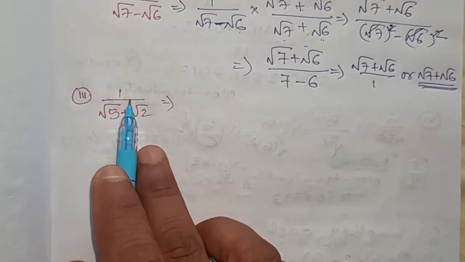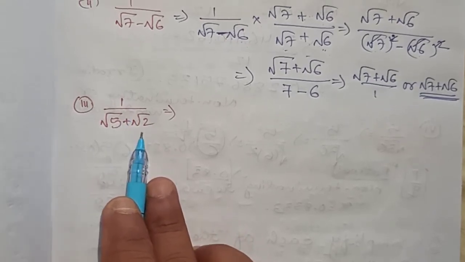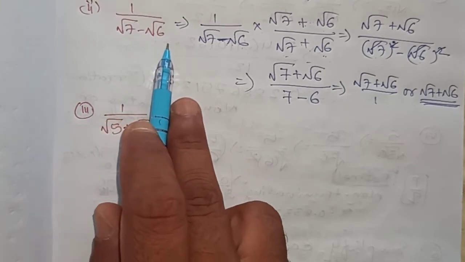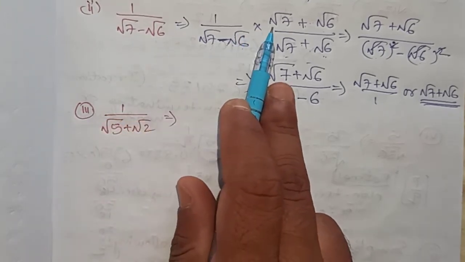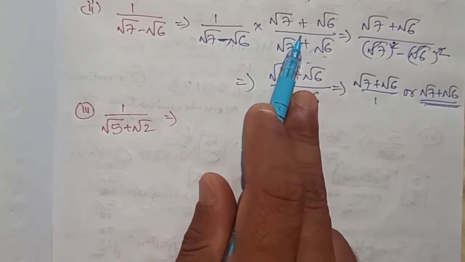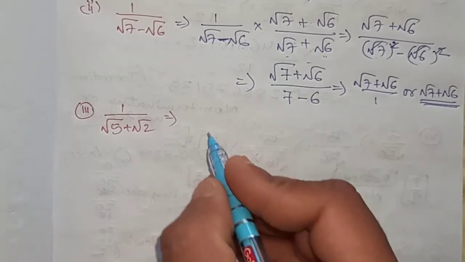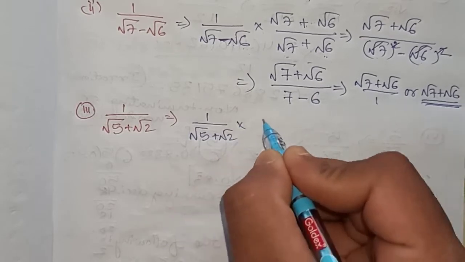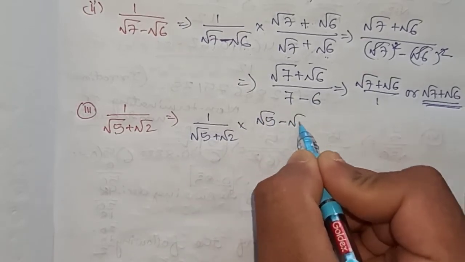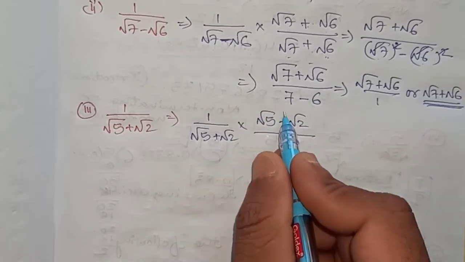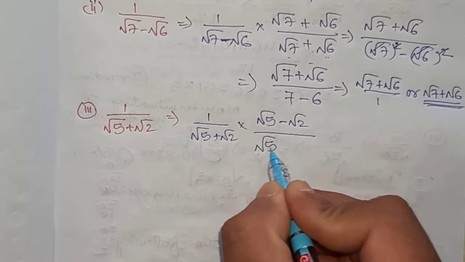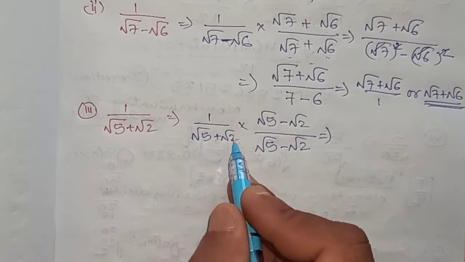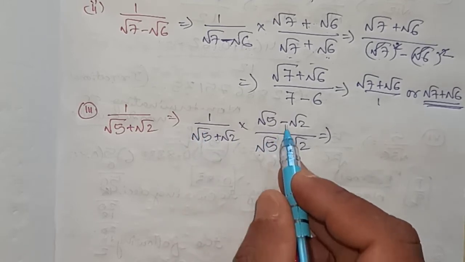The third bit question is given 1 by root 5 plus root 2. In the above question it was given 1 divided by root 7 minus root 6. We multiplied the same terms with opposite sign. Similarly here also we will multiply the same terms with opposite sign. That means root 5 minus root 2, plus is given here, so minus I am taking. Whatever sign is given in the denominator, its opposite sign you have to take always.